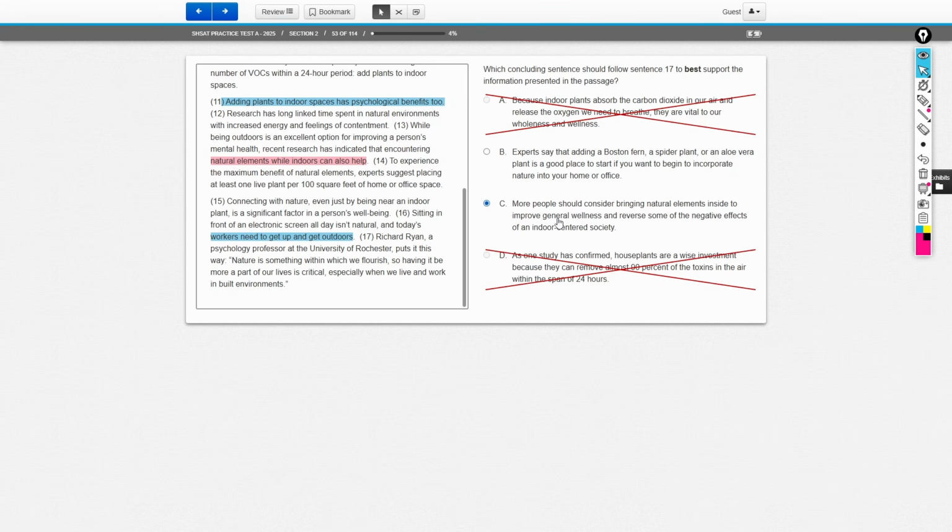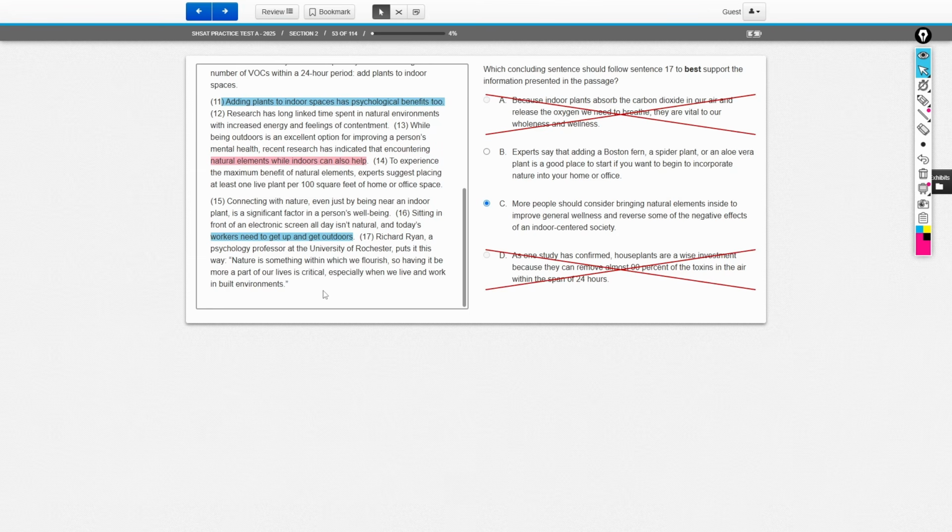Choice B is literally an example. It's experts say. This is an example. This is extra evidence that we can use as a suggestion. The point of this passage is not a suggestion. The point of this passage is to convince you that plants are good and plants would make an excellent addition to your home or your office. So, by adding choice C as the final sentence in this passage, you're sending the reader home with that message. That message that more people should consider bringing natural elements inside to improve general wellness and to reverse some of the negative effects of an indoor-centered society.